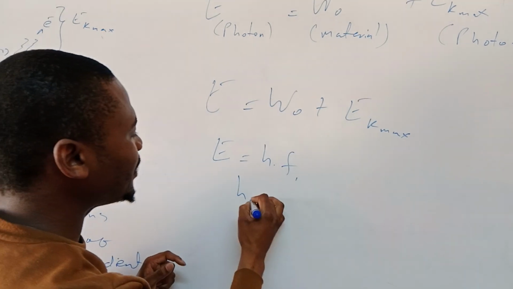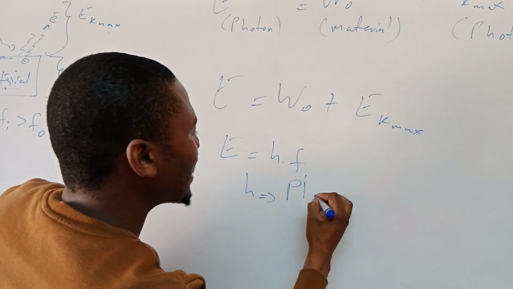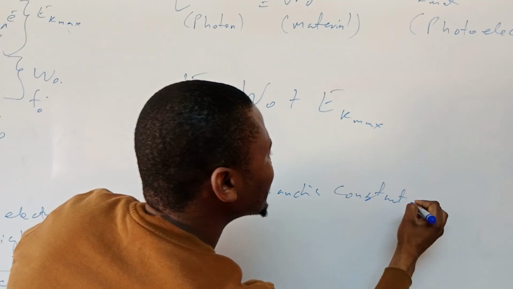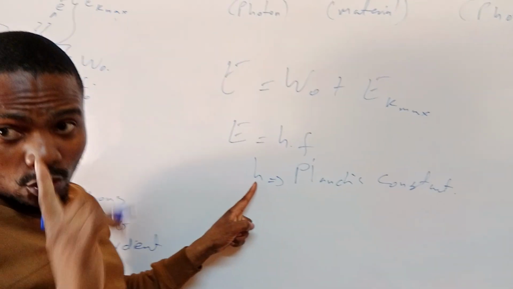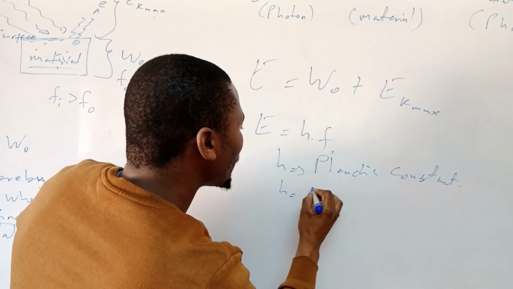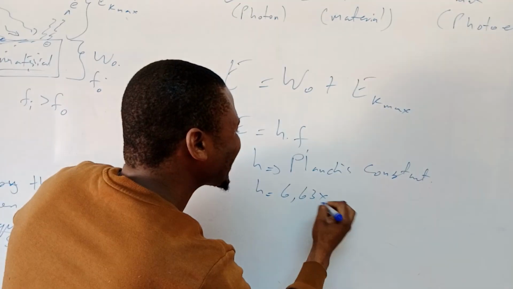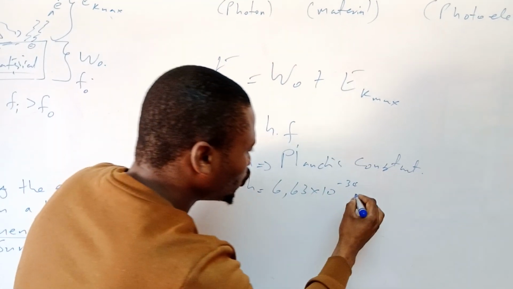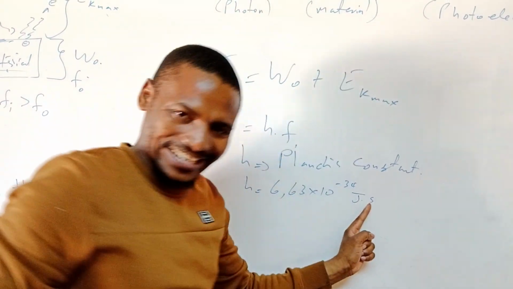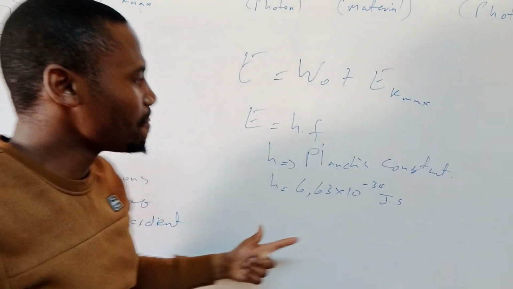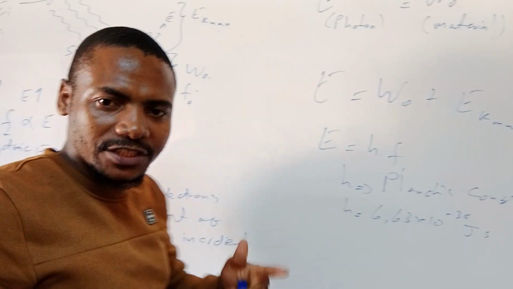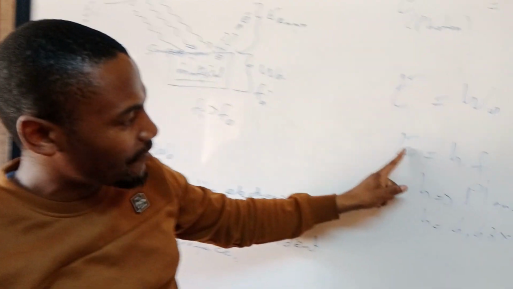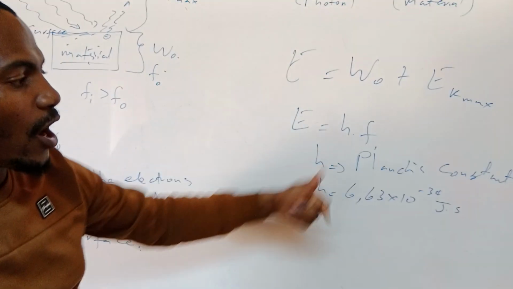H implies Planck's constant, and this one is a constant, always equal to 6,63 times 10 to the power minus 34 joule seconds. This is Planck's constant. So whenever the question asks you to find the energy of the incident light, you can find that energy using this formula.